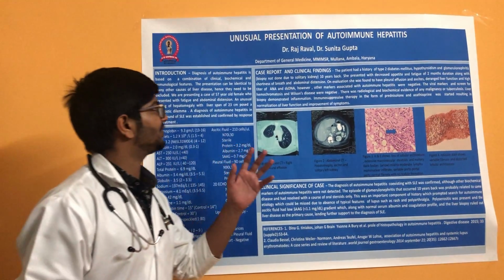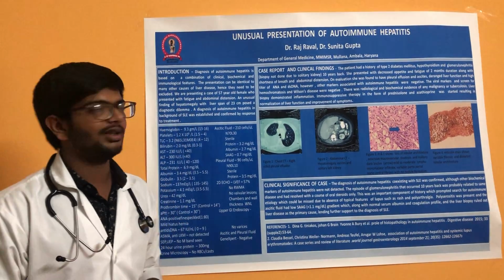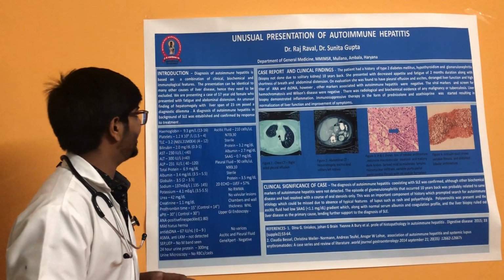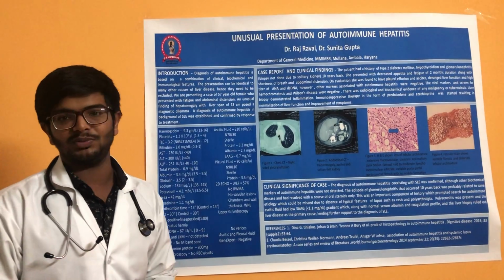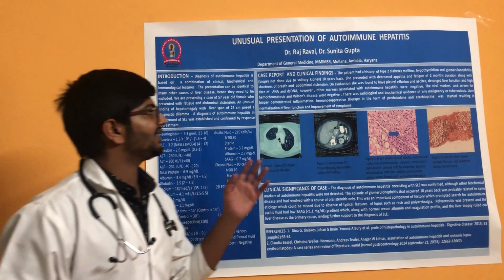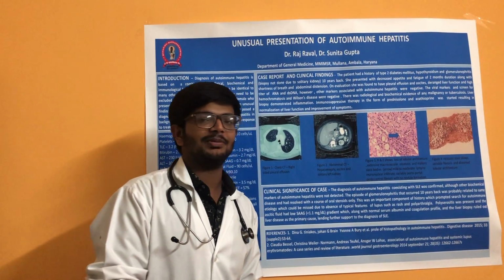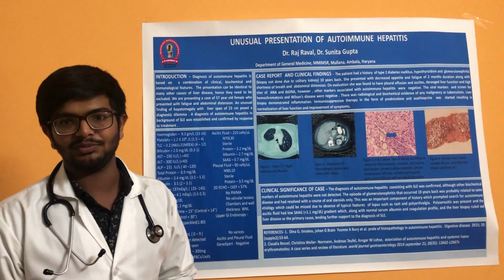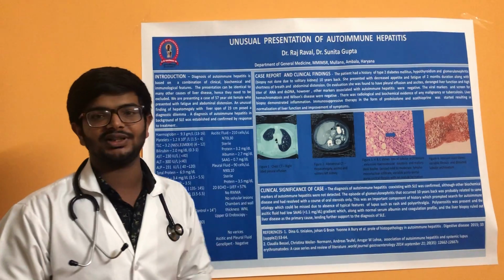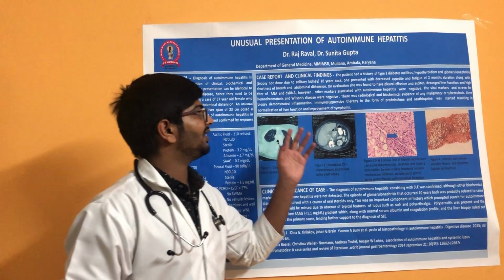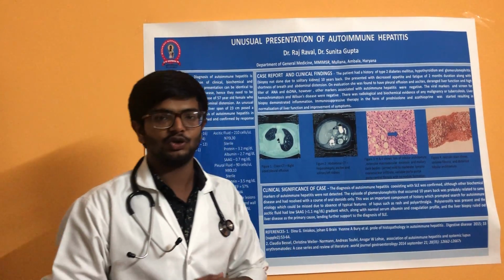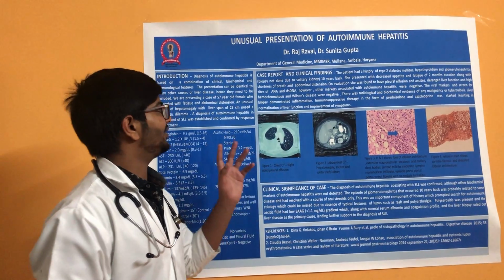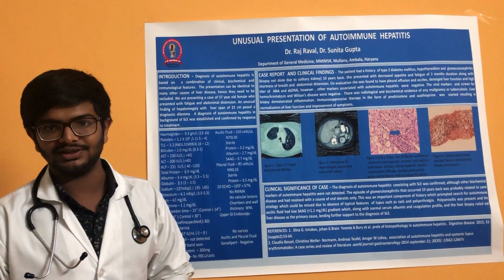We have an unusual case of autoimmune hepatitis. A 57-year-old lady presented with fatigue and abdominal distension. The patient has a history of type 2 diabetes mellitus, hypothyroidism, and glomerulonephritis 10 years back, but we don't have a biopsy because the patient has a solitary kidney. The patient came with decreased appetite, fatigue for 2 months, shortness of breath, and abdominal distension.